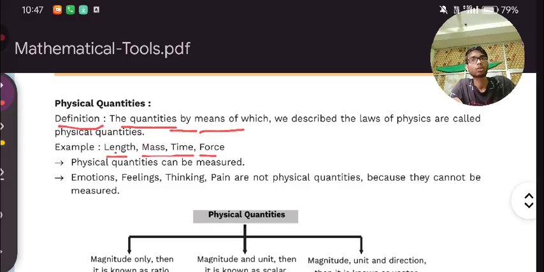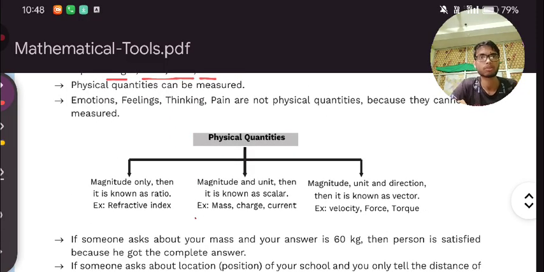So we can measure all this. That's fine. Physical quantities can be measured. Emotions, feelings, thinking, all this cannot be measured. These are just the opposite of a physical quantity. So anything which is not measurable will be an unphysical quantity, right? Because they cannot be measured, these emotions and feelings are not physical quantities. That's it. Next we have the types of physical quantity.